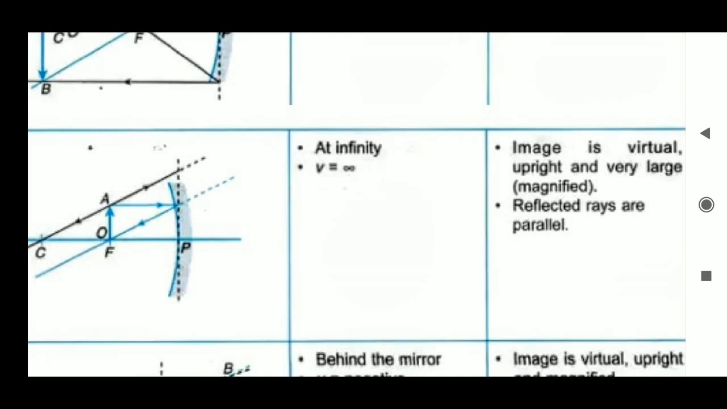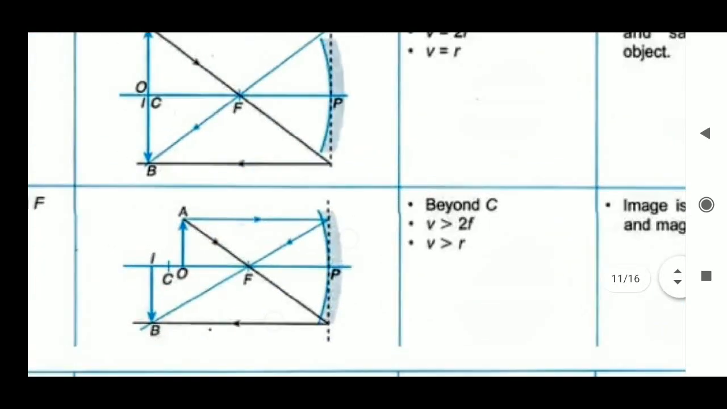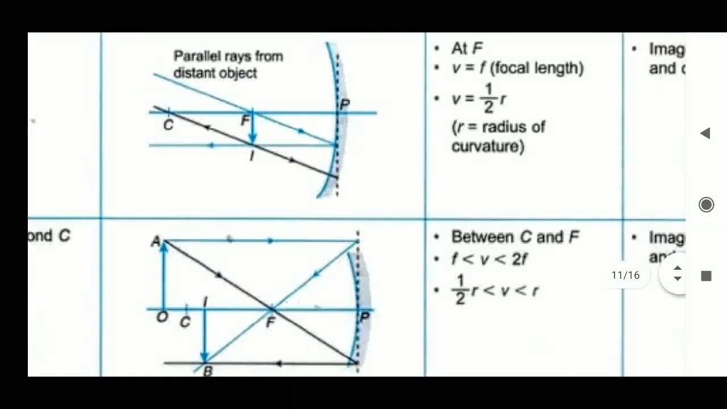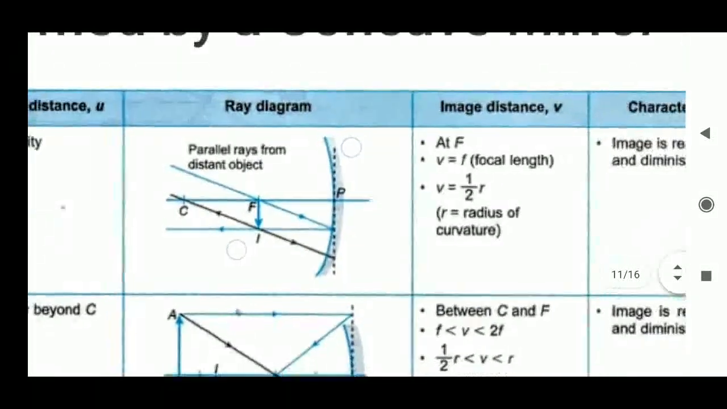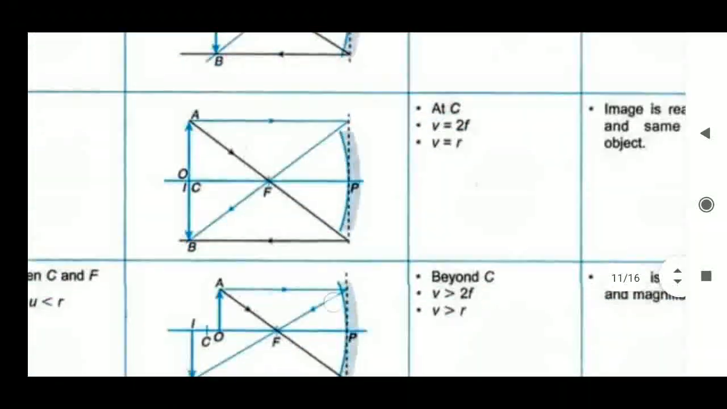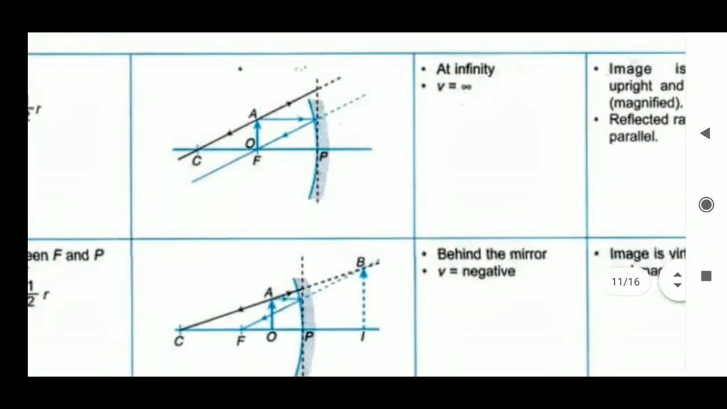Because it is the same thing here: parallel rays converge at the focus in the first case. Parallel rays coming in converge at the focus. But here the object is at the focus and we get parallel rays.